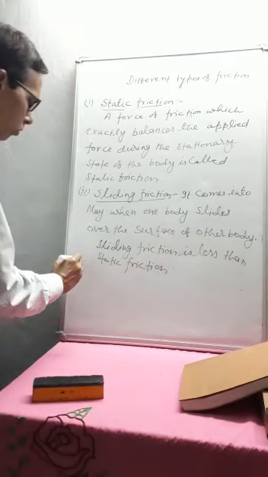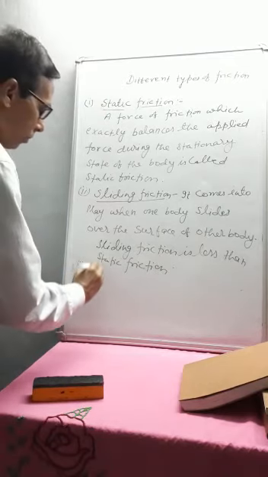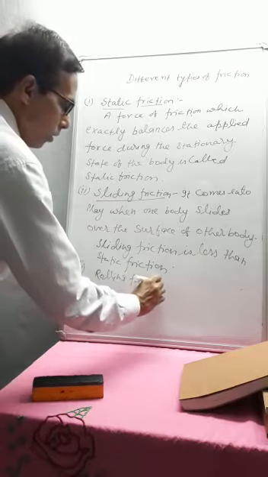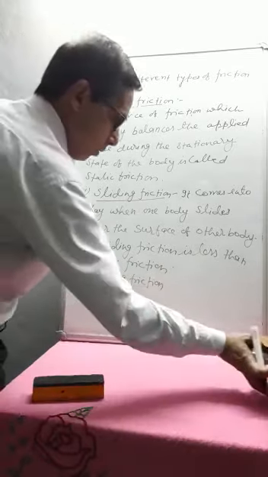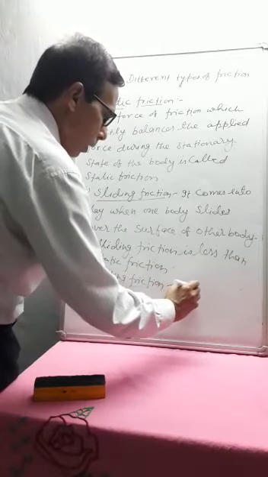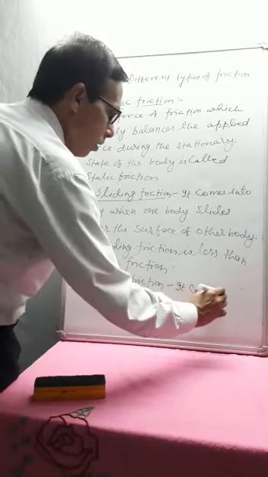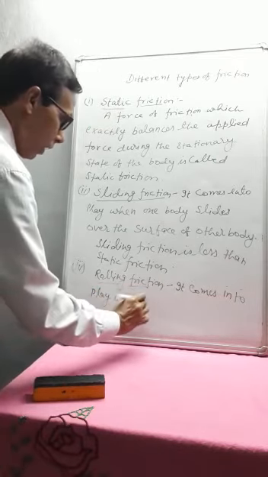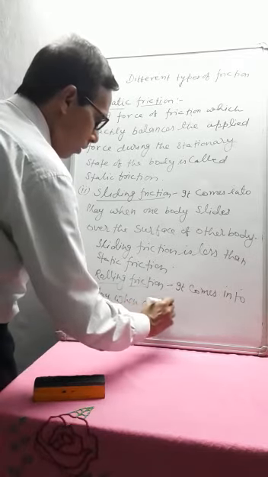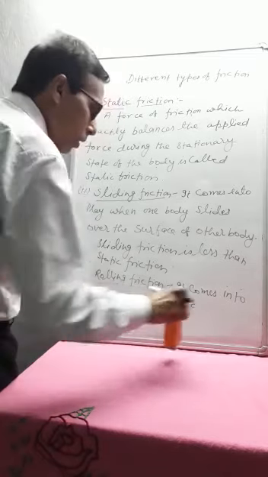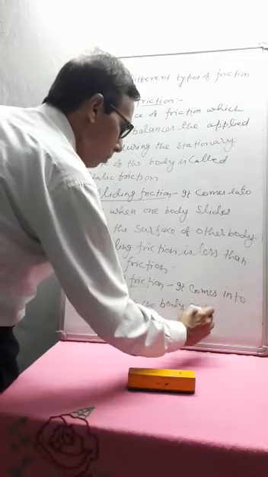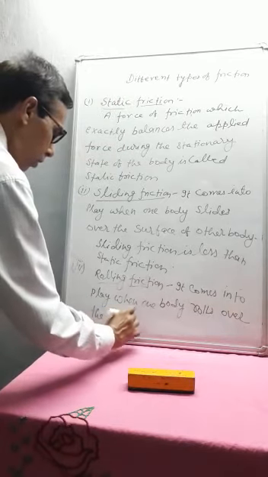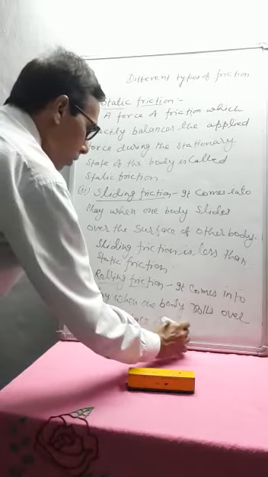Now third one is rolling friction. It comes into play when one body rolls over the surface of other body.